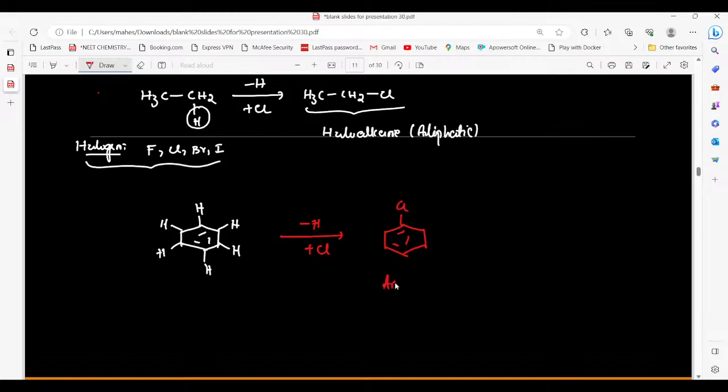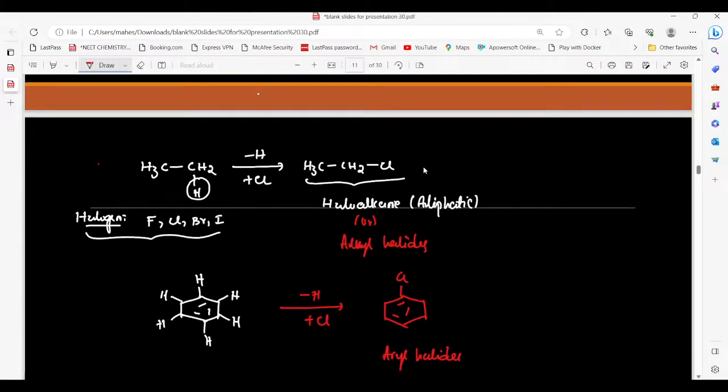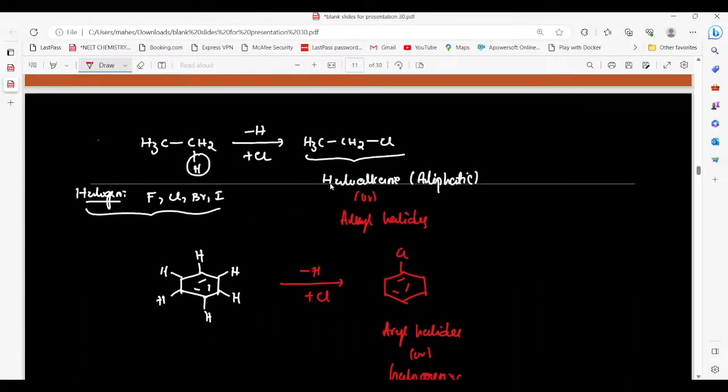That means aryl halides or haloarenes. This name is also called alkyl halides. I hope this concept is clear to you: how to prepare, and what is meant by haloalkanes and aryl halides or haloarenes.